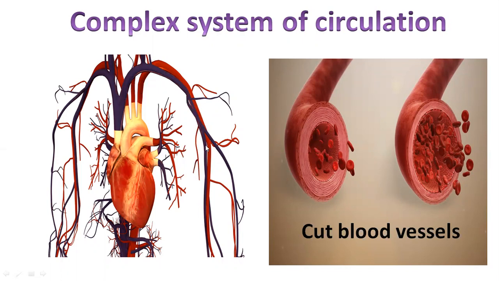The total length of the blood vessels spreading in our body is nearly 20,000 kilometers. So how many liters of blood is our heart pumping? 36,000 liters of blood to a distance of nearly 20,000 kilometers in 24 hours.